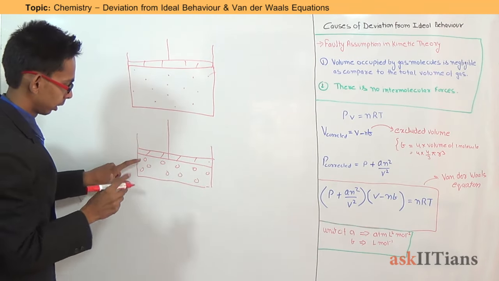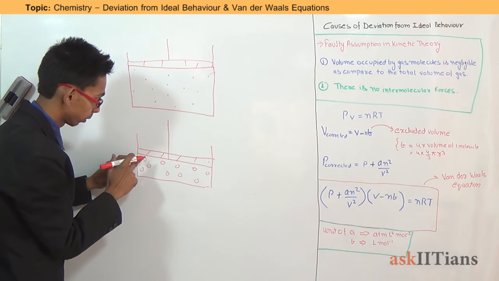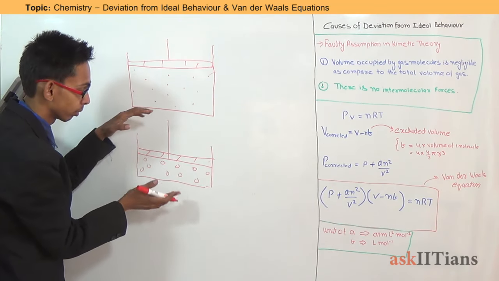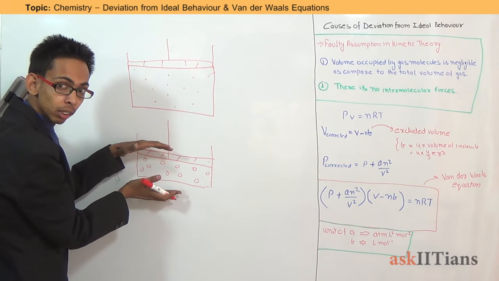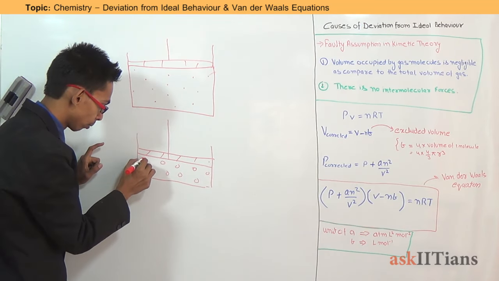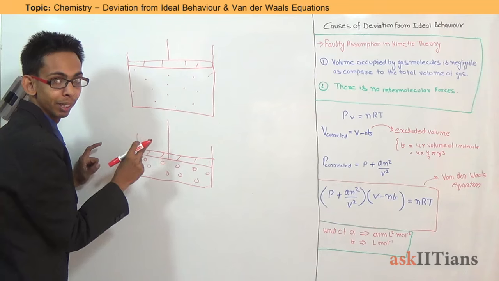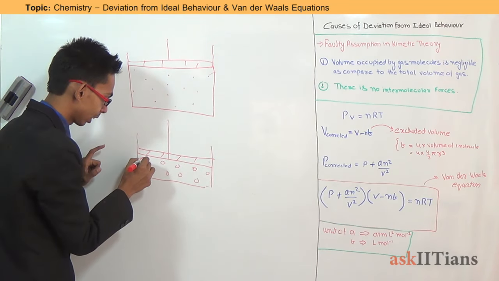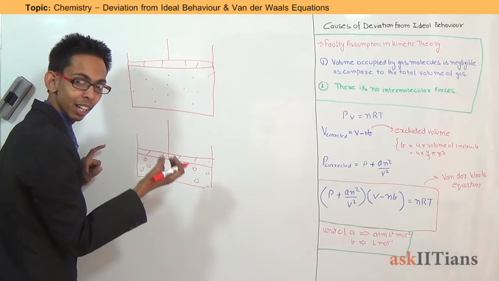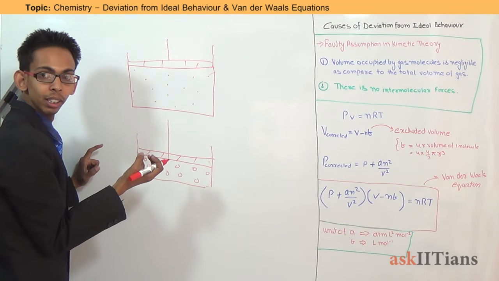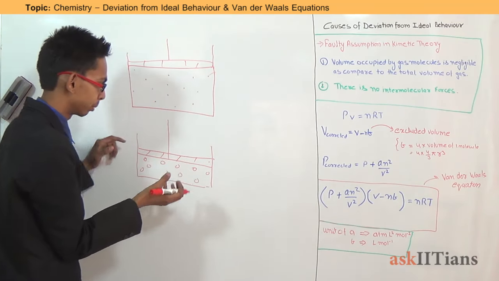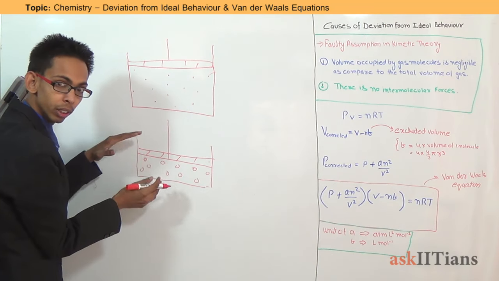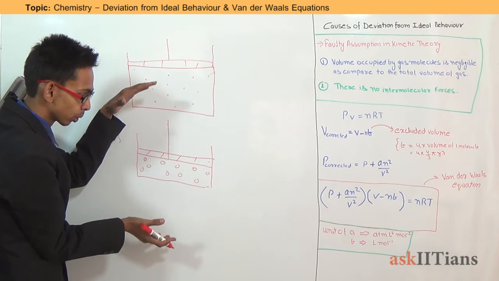Now, the volumes of molecules cannot be neglected because the total volume has decreased while the volume of a particular molecule remains constant. This is a postulate of kinetic molecular theory, that the molecules are rigid, spherical and elastic. That means they do not reduce or change their shape. So when we increase the pressure, the size of the molecule remains the same while the total volume decreases.